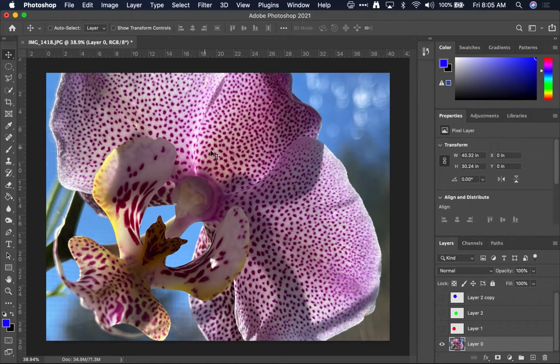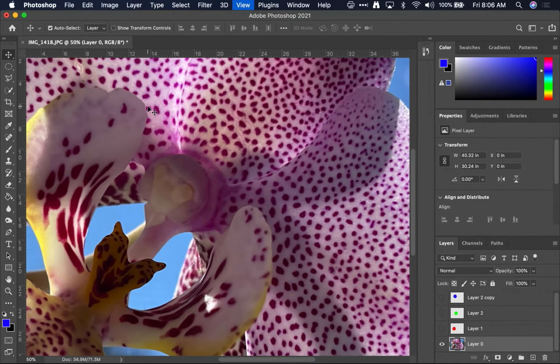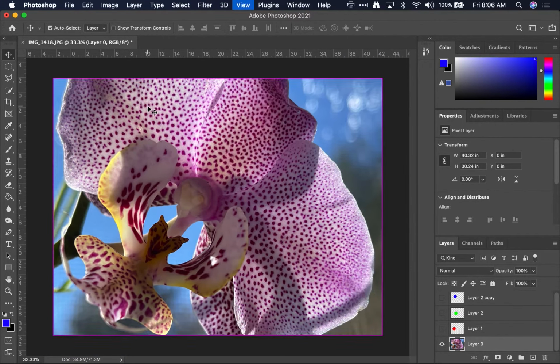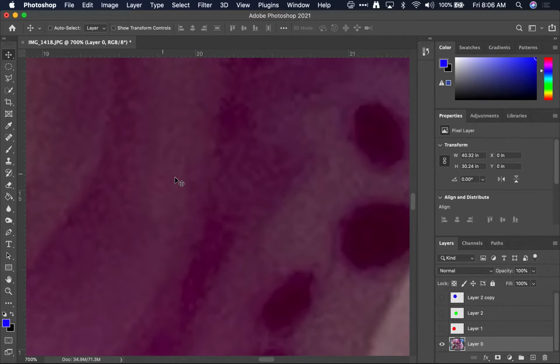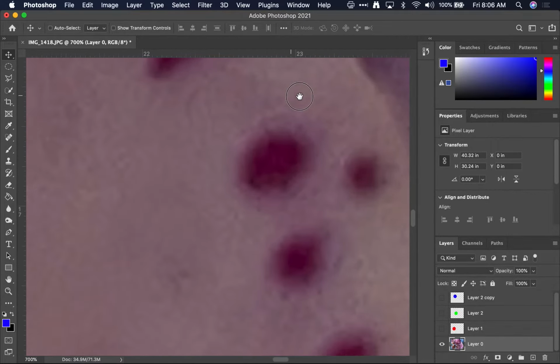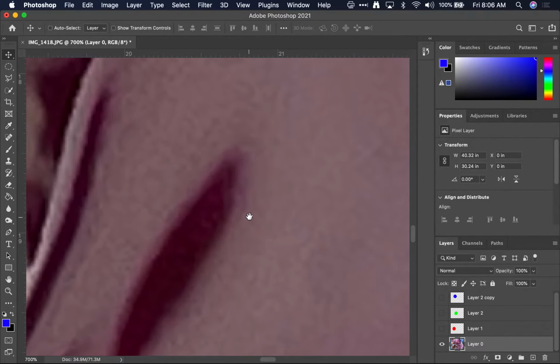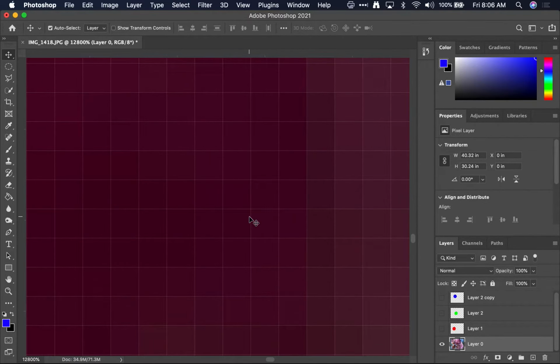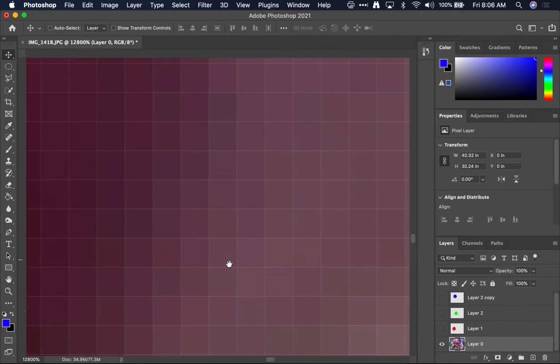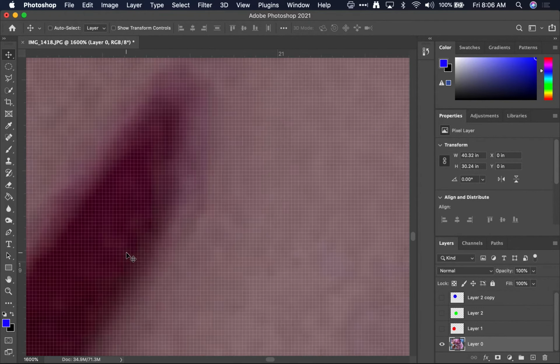Now, let's move on to the idea of cropping, now that we know a little bit about raster and pixels. I've been using my move tool here, which, when I hit command plus, allows me to zoom in. Command minus obviously allows me to zoom out. And when I'm zoomed in, you'll see that I can move around by holding the space bar. That allows me to do something called panning. So these are the keyboard shortcuts you really need to know. Command plus to zoom in. Now you can see all these little pixels. Space bar to pan, and command minus to zoom out.